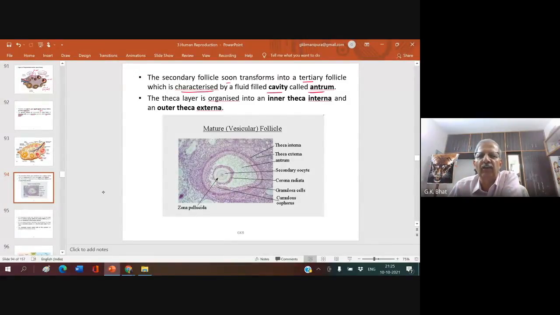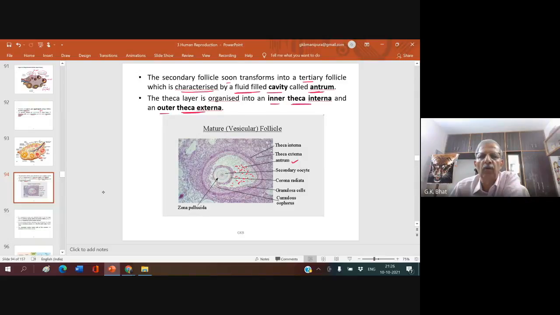You can see this antrum. Also another layer develops: the theca layer is organized into inner theca interna and outer theca externa.